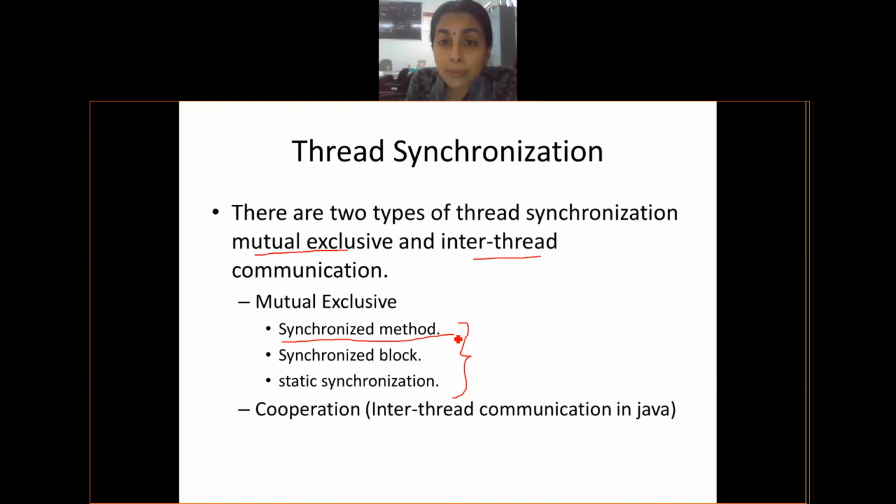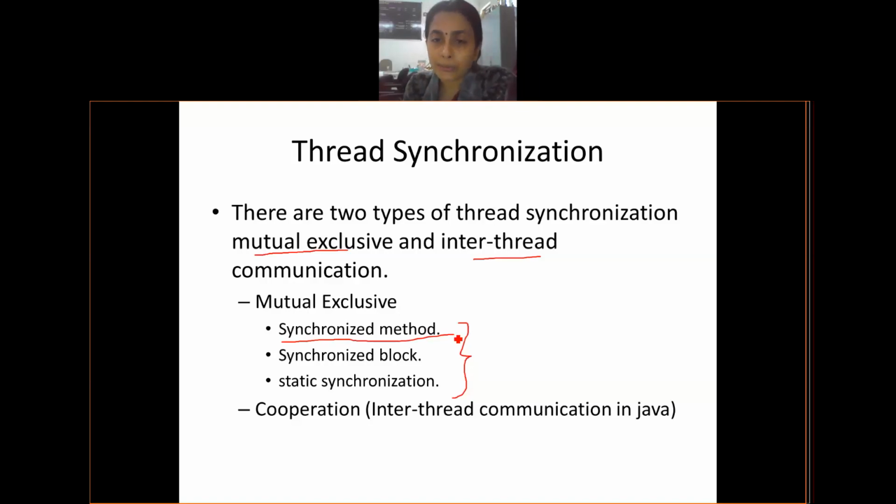Then the question comes: in the programs written till now, which methods are available for me? The important methods are main and run. Main is available in the main class and run in the thread class. More than one thread can have more than one run method, meaning each thread class has one run method. So can I synchronize the run method itself?